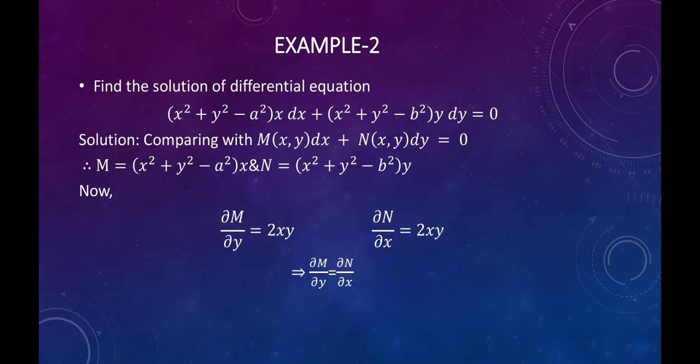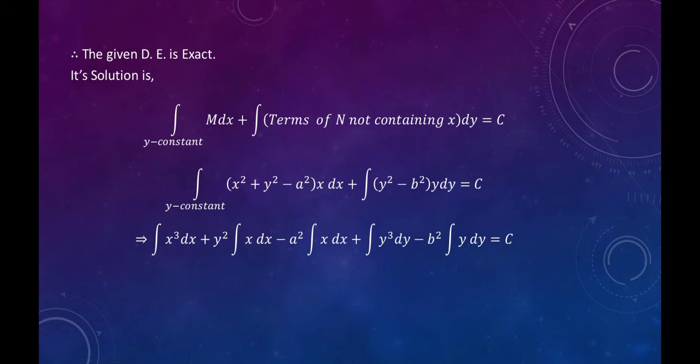Now, ∂M/∂y is equal to 2xy. Also, ∂N/∂x is equal to 2xy. Both are equal, that is ∂M/∂y is equal to ∂N/∂x. Therefore, the given differential equation is exact. Its solution is integration with y constant of M dx plus integration of terms of N not containing x, dy, is equal to c. So, integration with y constant of (x square plus y square minus a square) into x dx plus integration of (y square minus b square) into y dy is equal to c.